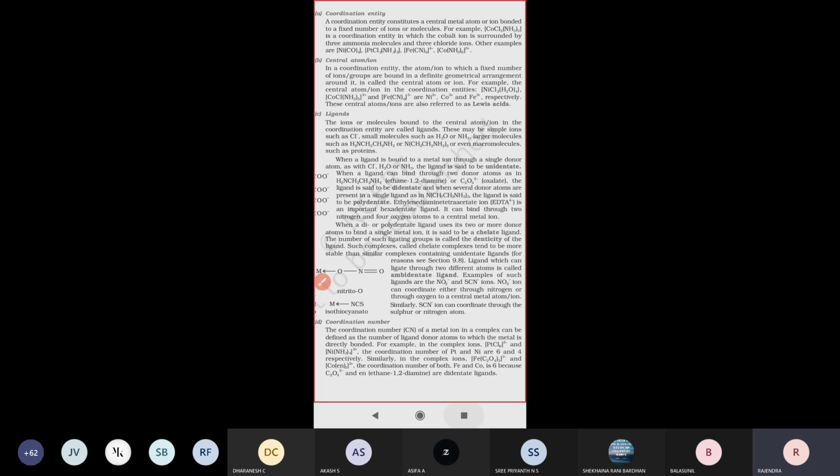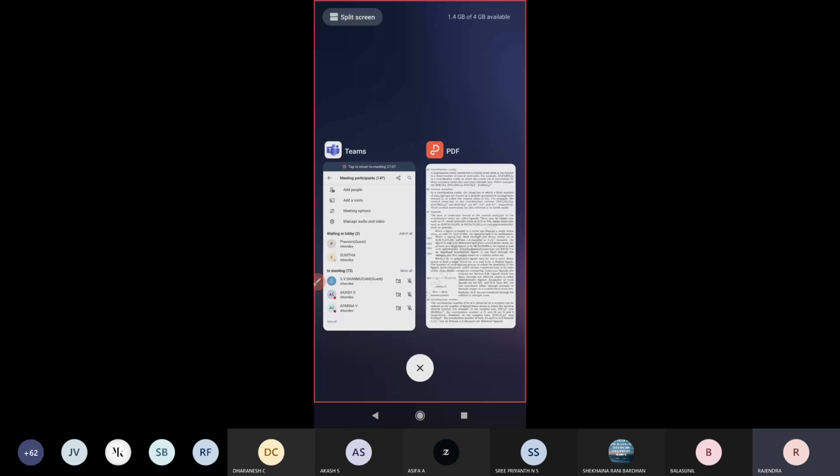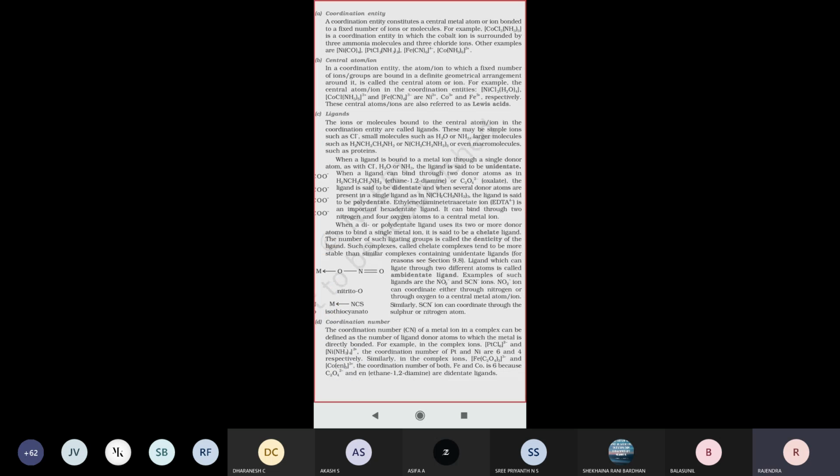Next one, see that. What is meant by central atom or ion? In a coordination entity, you have to remember this formation. A square bracket is present, with some metal, the central metal atom, and some X, some quantity. M is the central metal atom, and X is the number of molecules or ions surrounded by the central atom.